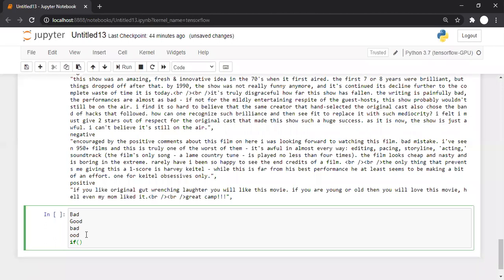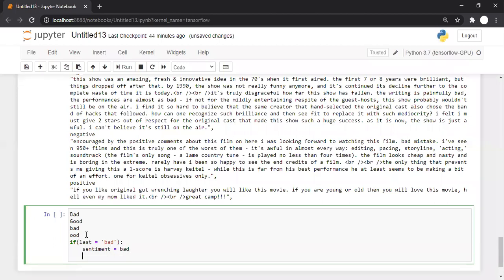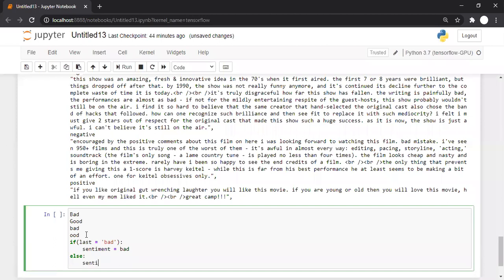So they can have a logic something like this. If last is equal to BAD, then sentiment is equal to negative, else sentiment is equal to positive, and accordingly they can trim.